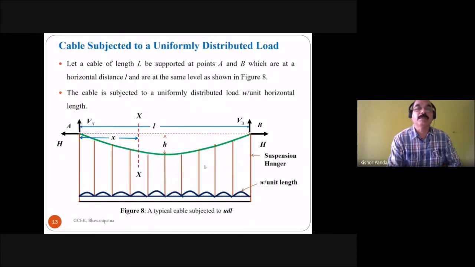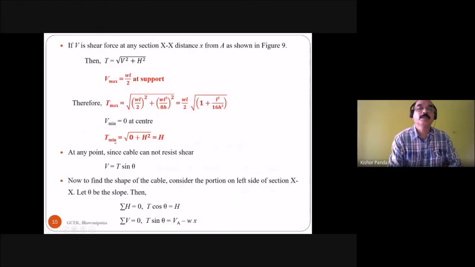Where will you get the minimum vertical reaction? Here you see, at the midpoint of the cable. Here only the horizontal force is acting, and there is no vertical force. So you will get the minimum vertical force at the midpoint of the cable. So V minimum is equal to 0 at the center.